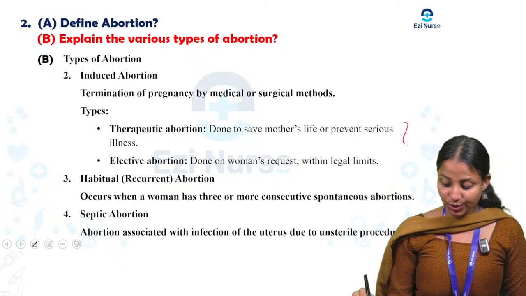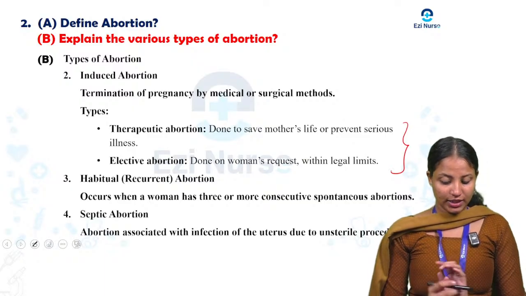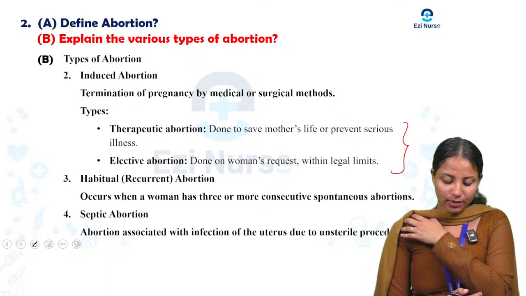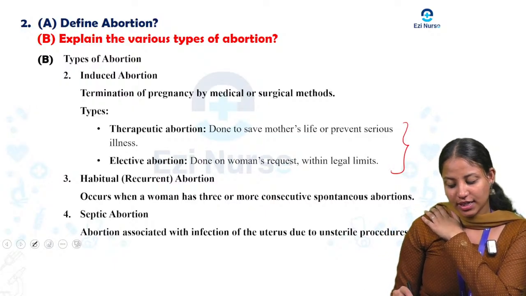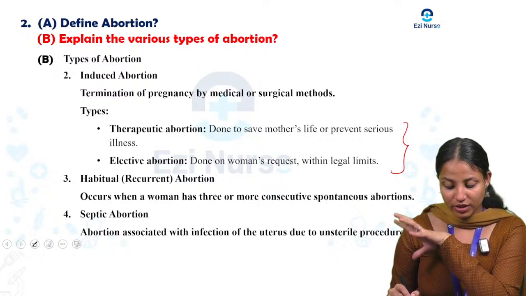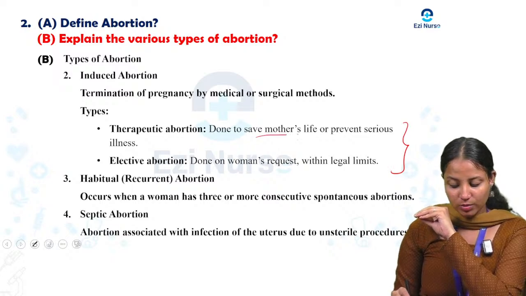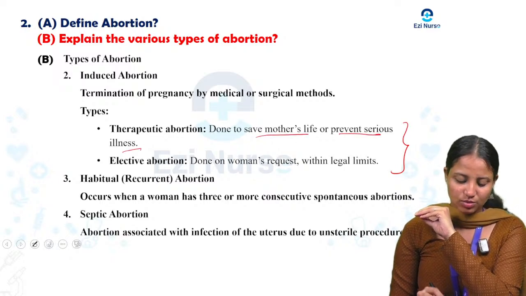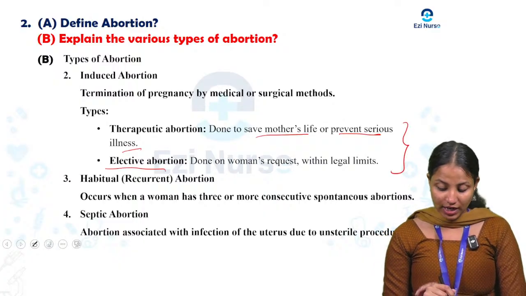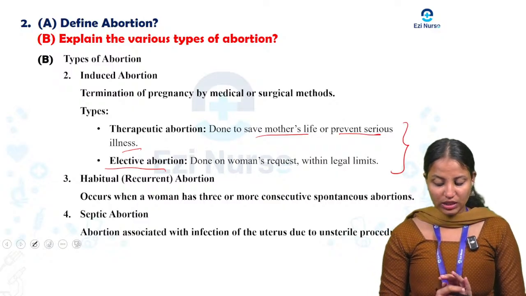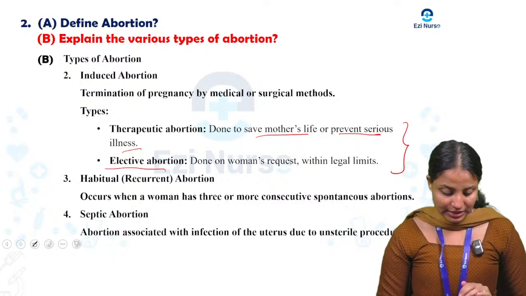Here also we can see two types: therapeutic abortion and elective abortion. What is therapeutic abortion? It is done to save the mother's life or prevent serious illness. That is known as therapeutic abortion. Next one is elective abortion. What is that? Done on the woman's request within legal limits.